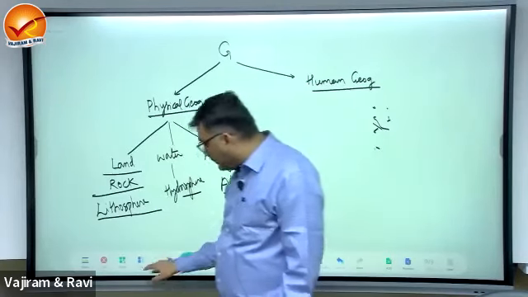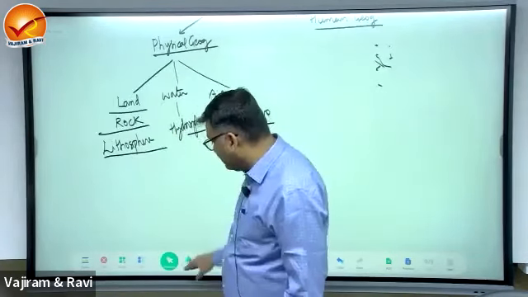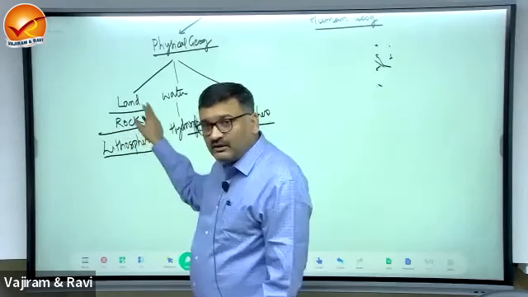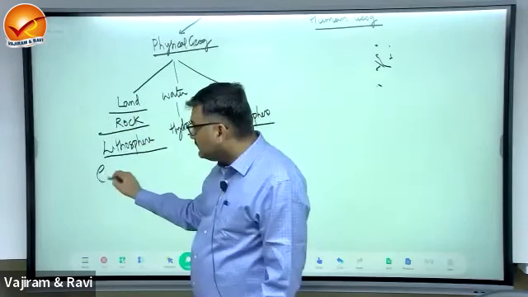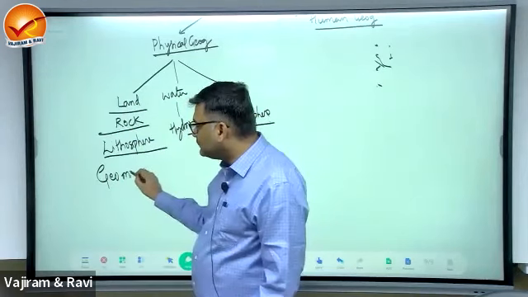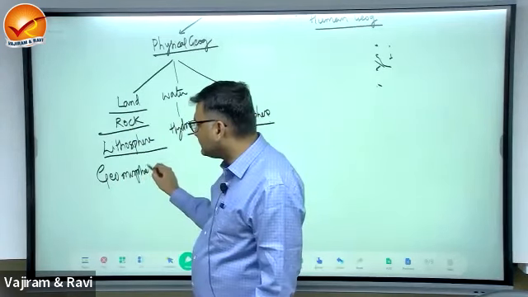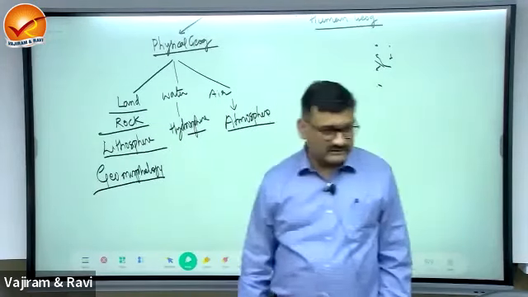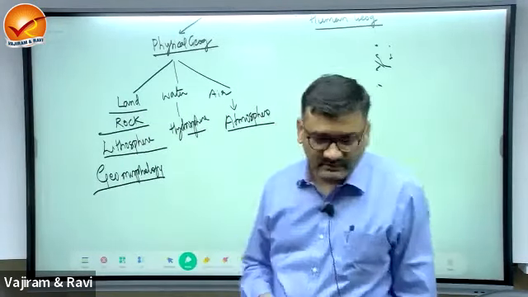The study of the lithosphere, the study of all those features which are made up of rocks, is known as geomorphology.